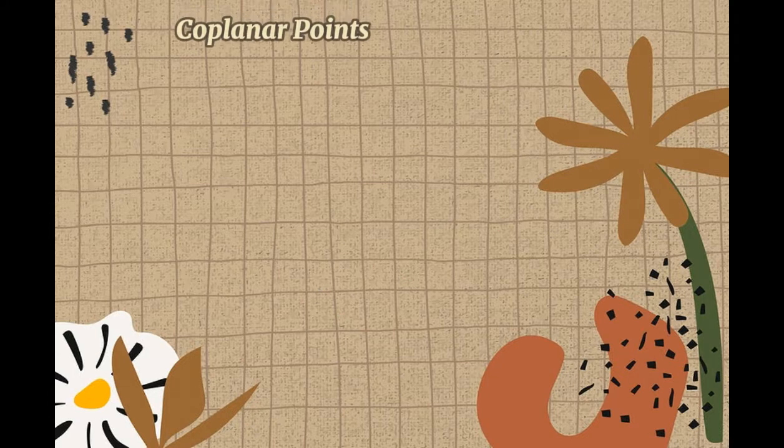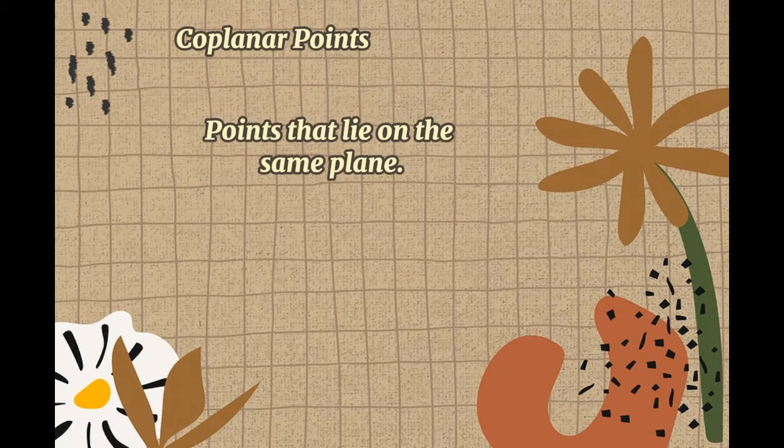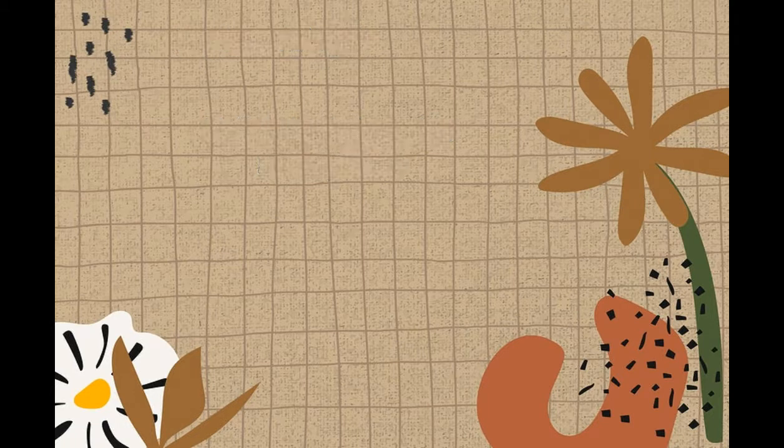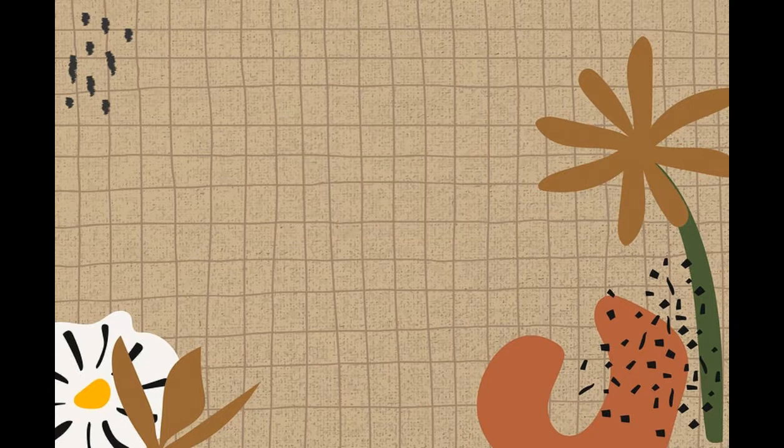So in coplanar points, these are the points that lie on the same plane. Like for example, we have here the coplanar points. So those points are on the same plane. That's why we called it coplanar points, right? Like this one. Let's proceed to the line segment.